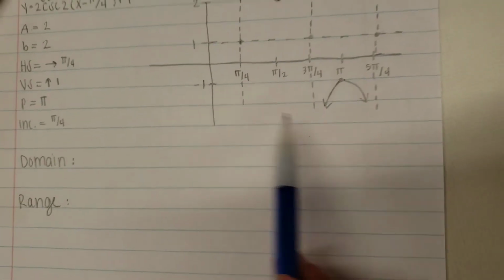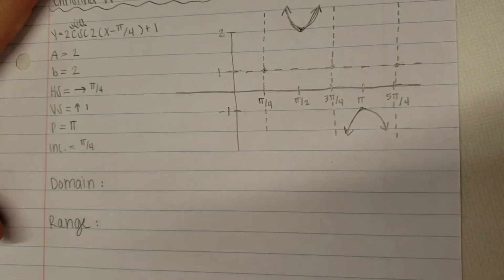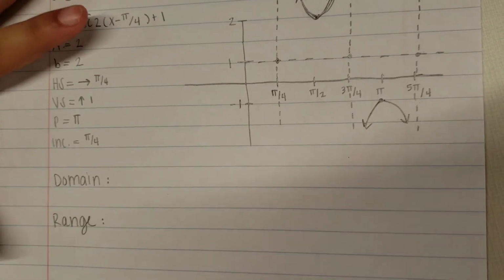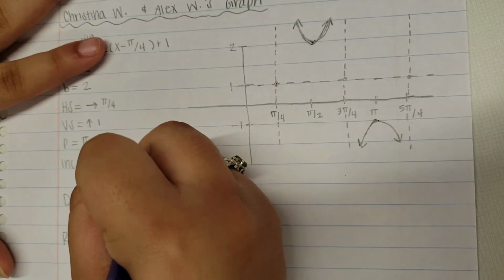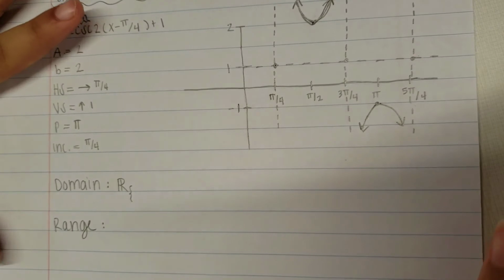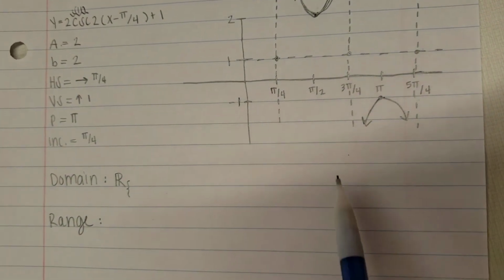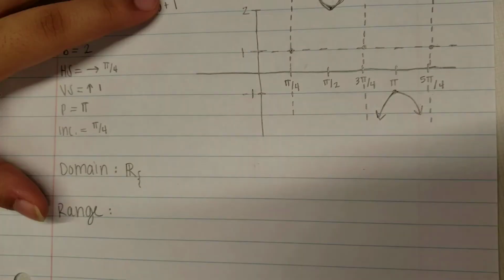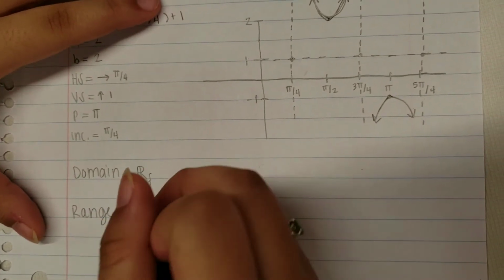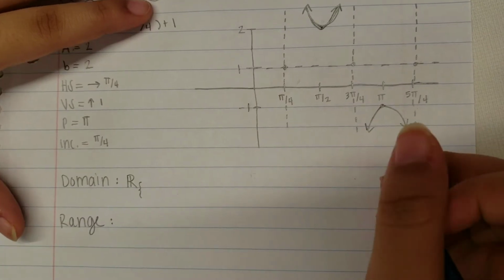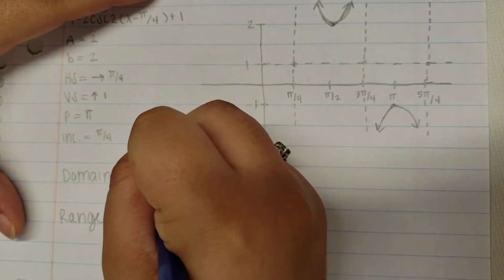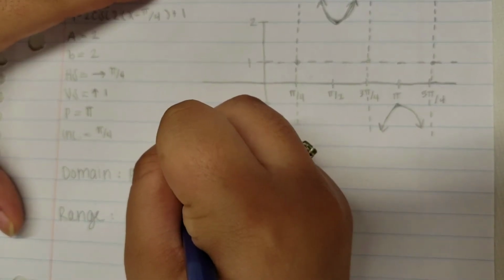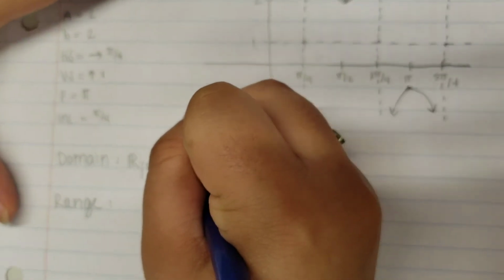Okay, so the domain of this function. Domain is talking about the points on the x-axis. So we would have all real numbers and an exclusion wherever the asymptotes are. So the domain restrictions would be pi over 2 k plus pi over 4.